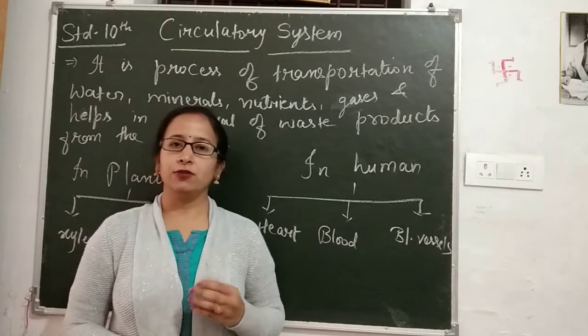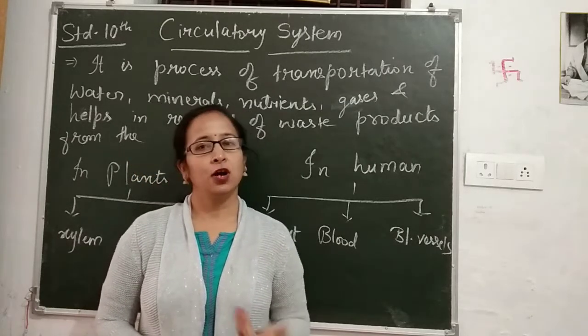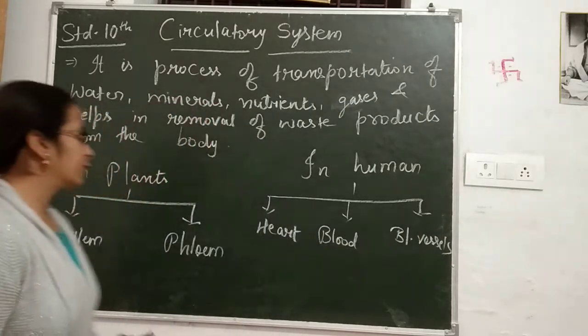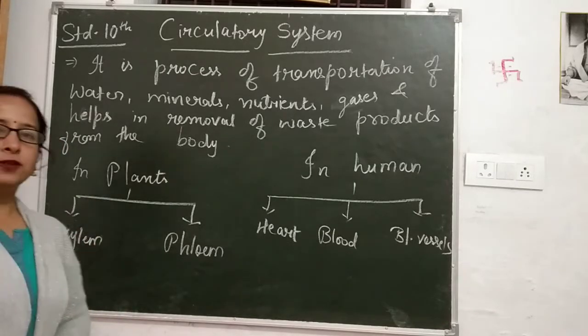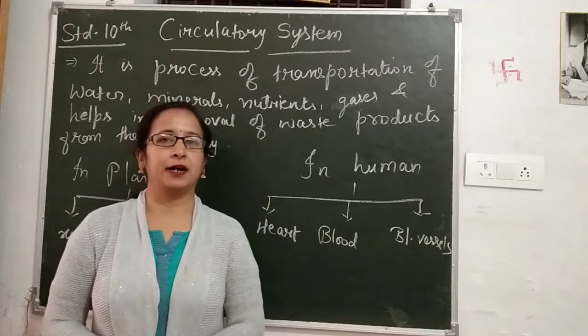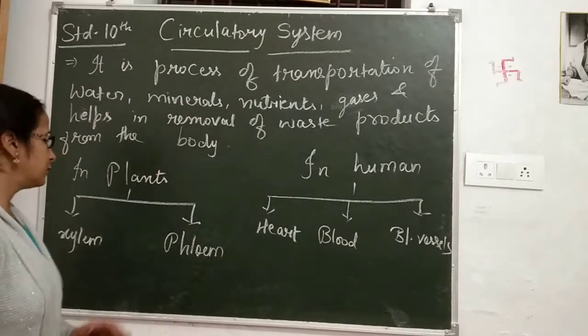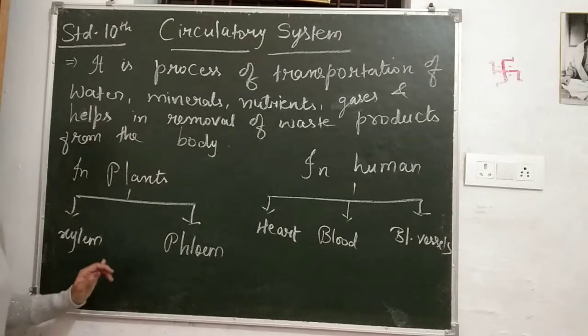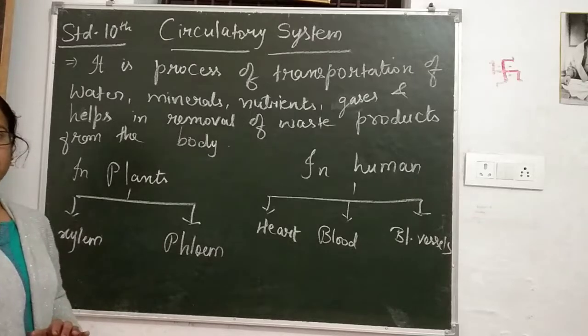It is essential for all types of living organisms, whether they are plants or animals. First we are going to study about circulation in plants. If we talk about circulation in plants, circulation takes place through two main conducting tissues. They are xylem and phloem.